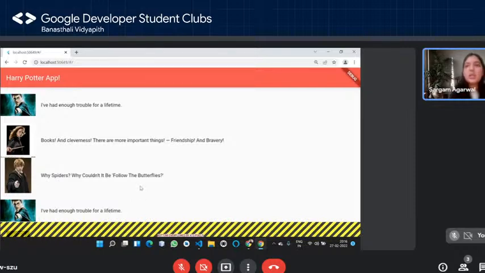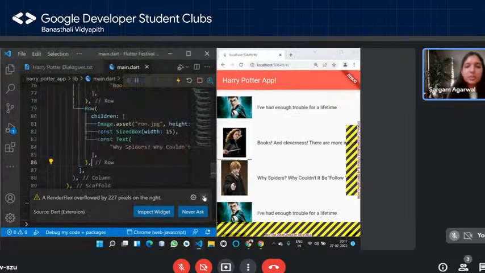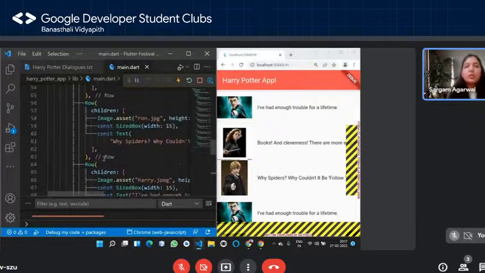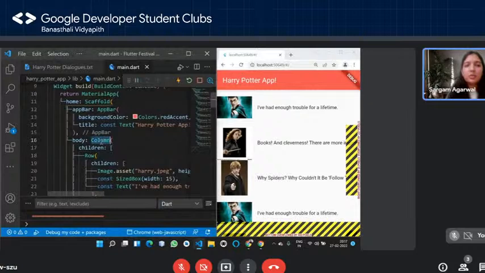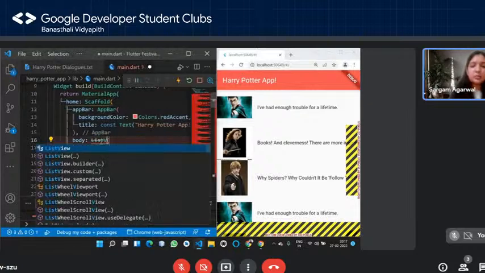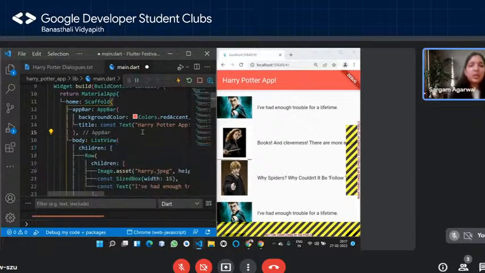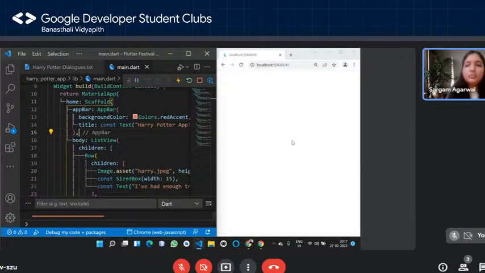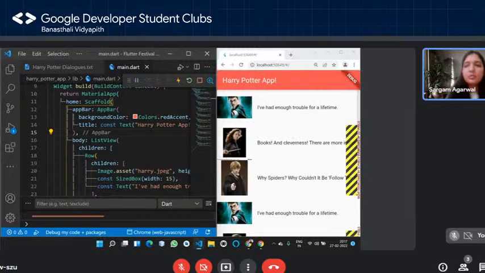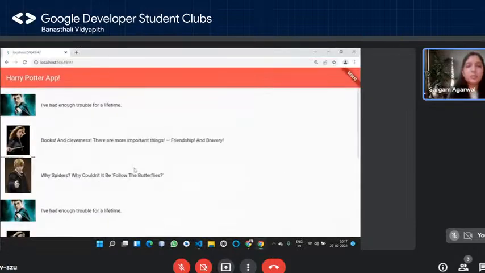Do you understand this? So for that, what we should be using is a single child scroll view widget, or we can use a list view widget, right? So instead of the column, I'm simply going to replace this with the list view widget, right? And now if I save it, you should be able to see that now the overflow is only from the right side, right? And now you can easily scroll through it. Can you see this, right?